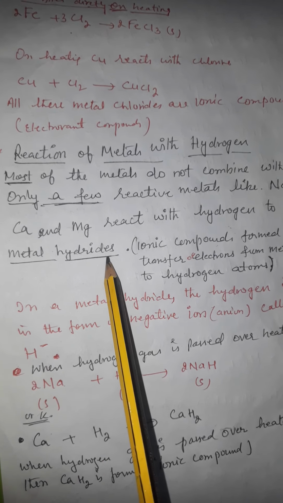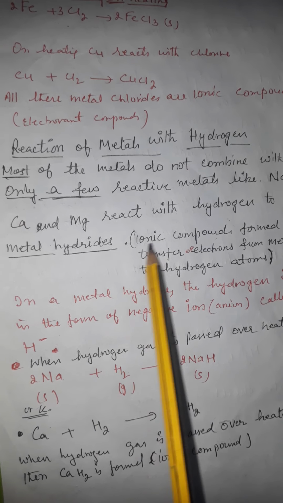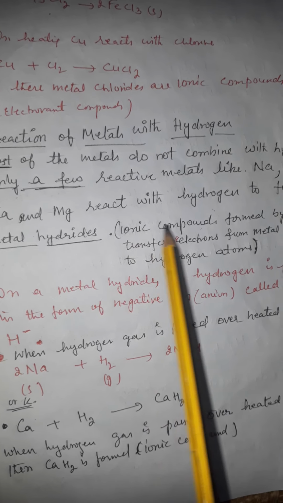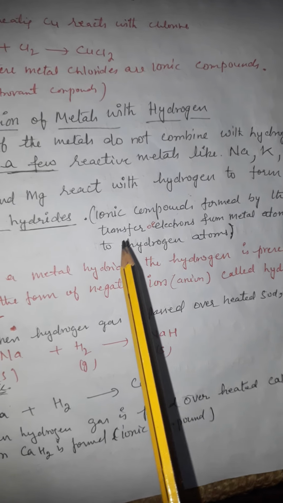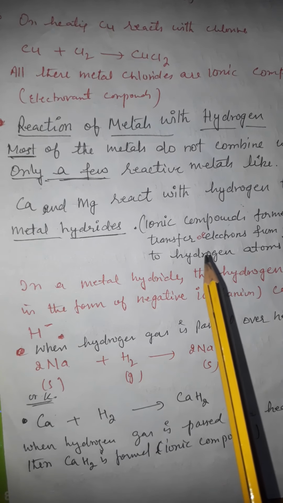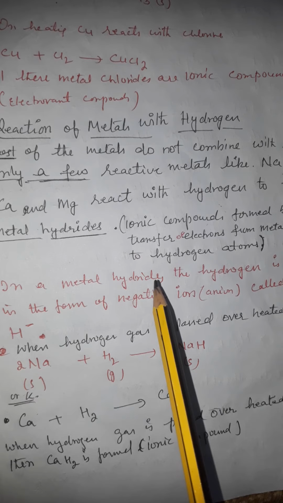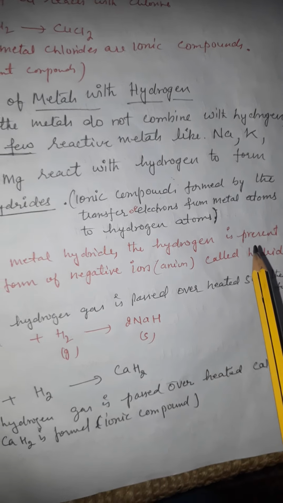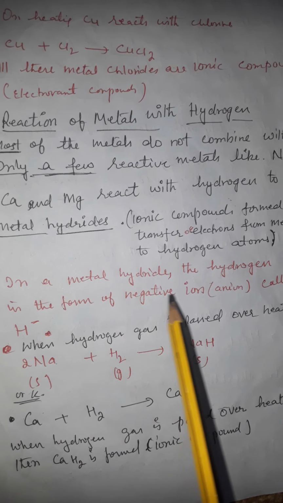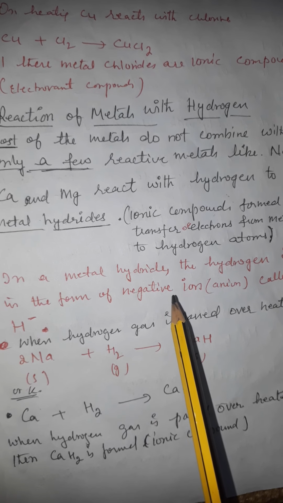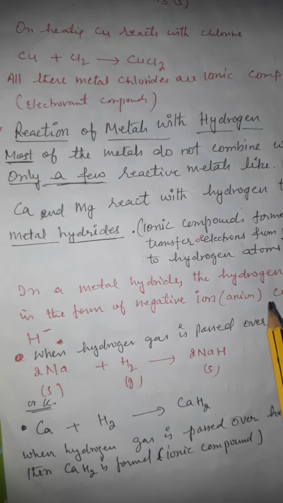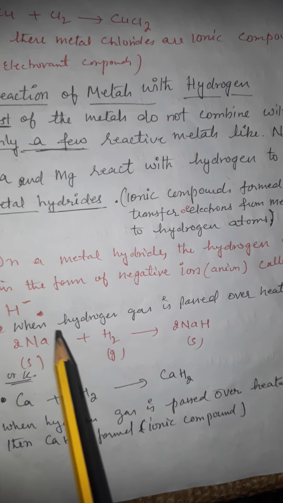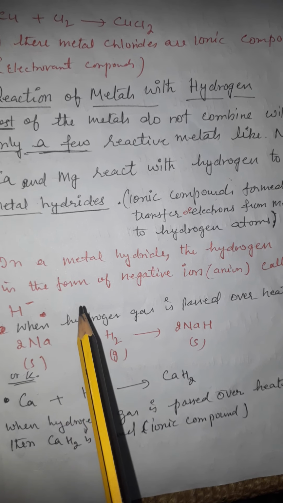So what are metal hydrides? These metal hydrides are also ionic compounds. They also conduct electricity. These ionic compounds are formed by the transfer of electrons from metal atoms to hydrogen atoms. So here in metal hydride, in this reaction the hydrogen is present in the form of a negative ion, means anion, called hydride. So metal will lose electrons and hydrogen will gain electrons.